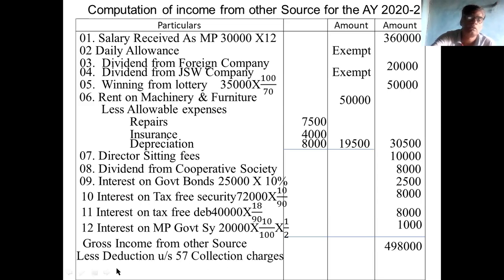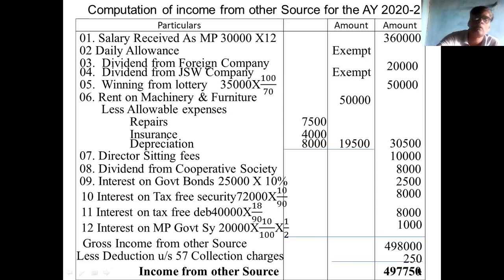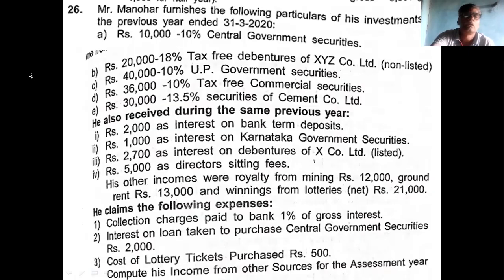4,98,000 is the total. Then less deduction under section 57, collection charge 250. Then balance is income from other source: 4,97,750 is the income from other source. This is the 25th exercise. Then come to the next problem, that is the last example on income from other source.